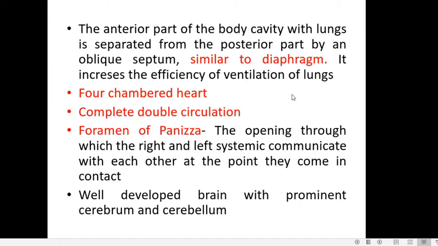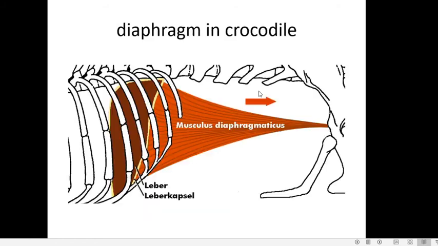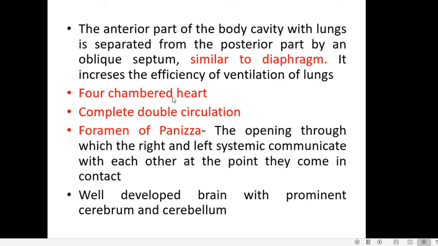Ventilation is the inflow and outflow of air into and out of the lungs. This is made easier because of the separation of the anterior part of the body cavity from the posterior part. So this helps in efficient filling and emptying of the lungs. This oblique septum is very similar to the diaphragm seen in mammals, and here you can see this diaphragm-like structure in crocodiles, which separates the thoracic cavity from the abdominal cavity. That is also considered to be an advanced feature.